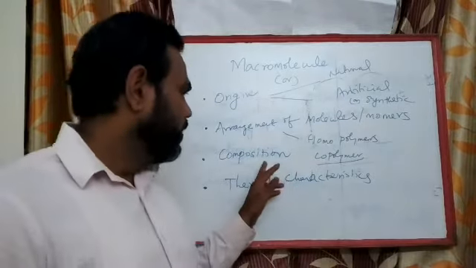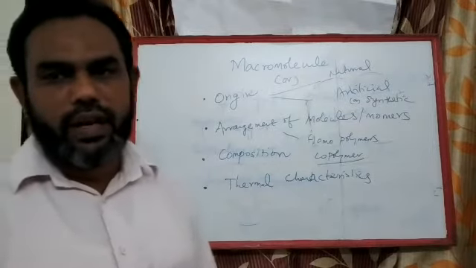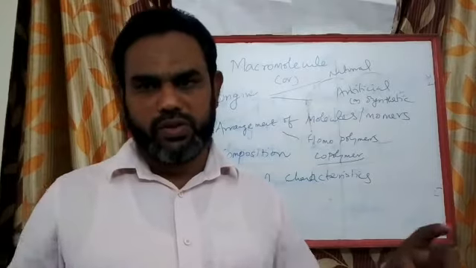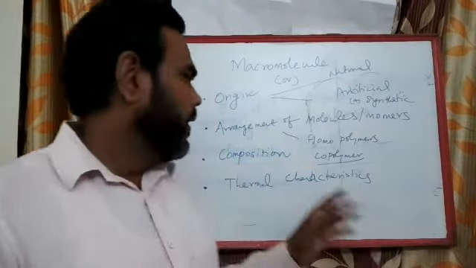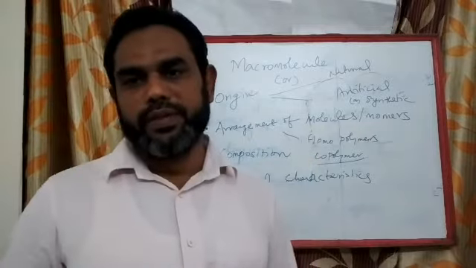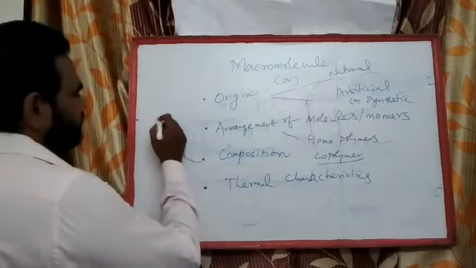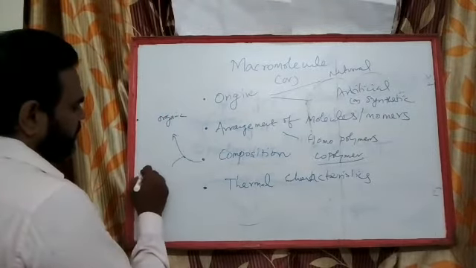The third one is based on the composition, based on the backbone. If the backbone is made up of carbon throughout, it is called an organic polymer. If the backbone is made of something other than carbon, it is called an inorganic polymer.